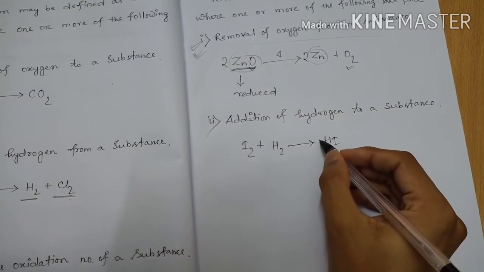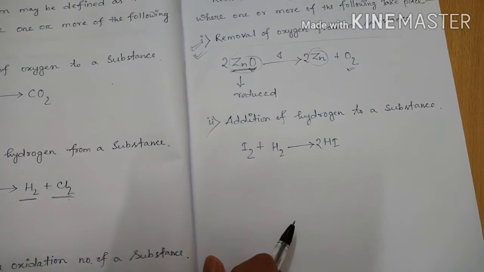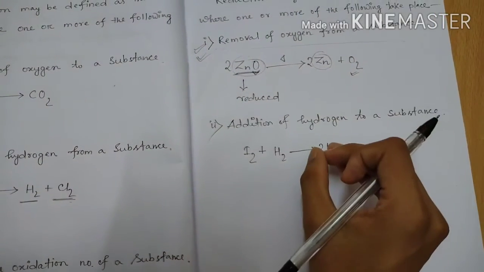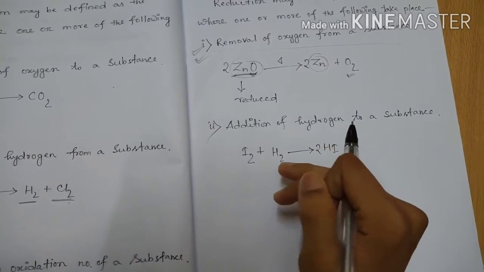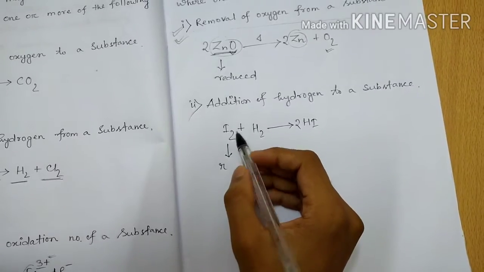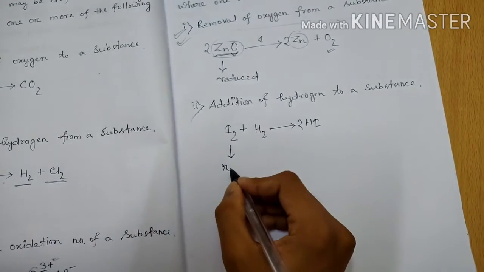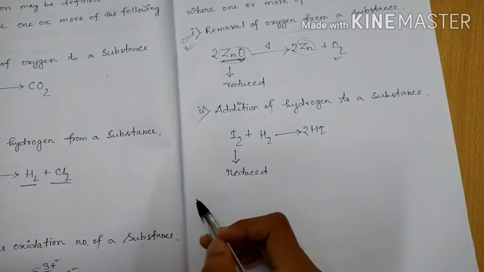We have to balance this. If we multiply by 2 here, then this reaction is balanced. So if hydrogen is added to any substance, then that substance will be reduced. So here I2 is reduced. So this is the number 2 point.